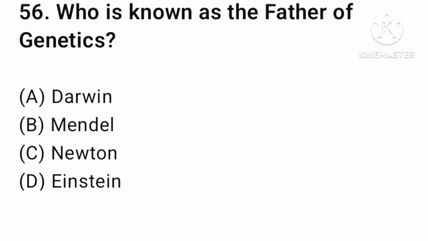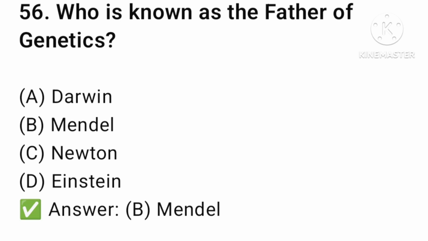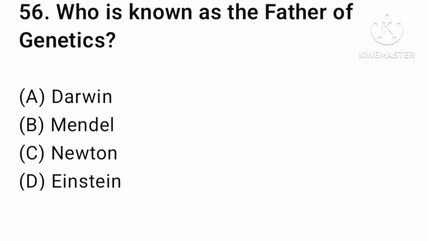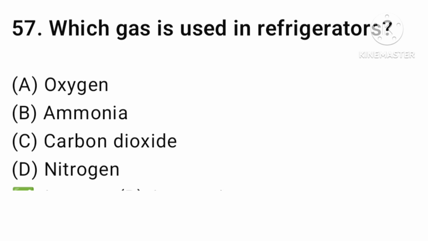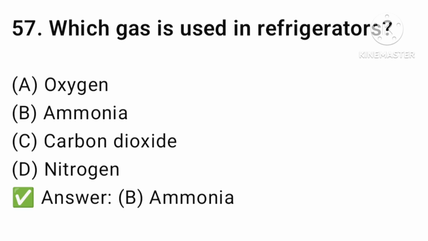Who is known as the father of genetics? Darwin, Mendel, Newton, or Einstein? The answer is option number B, Mendel. Next, find the next question. The next question is, which gas is used in the refrigerator? Oxygen, ammonia, carbon dioxide, or nitrogen? The answer is option number B, ammonia.